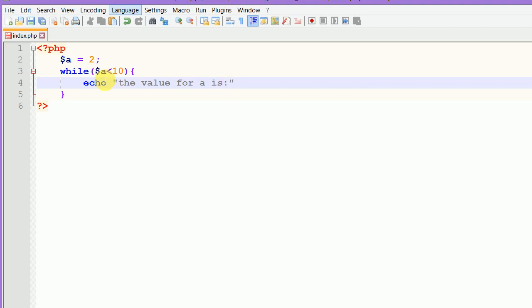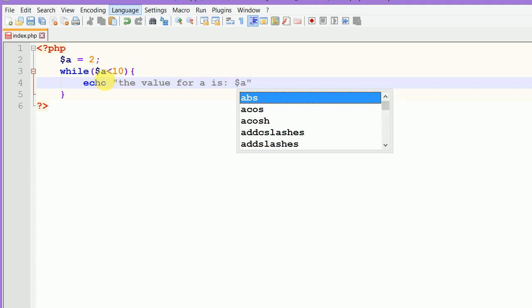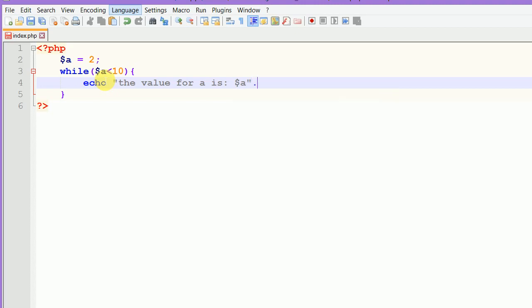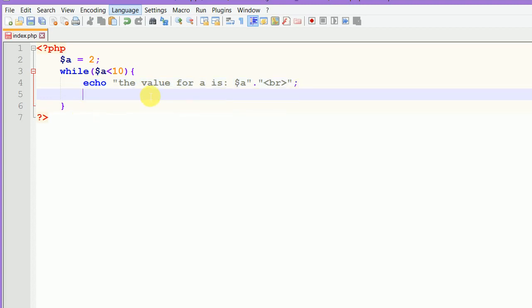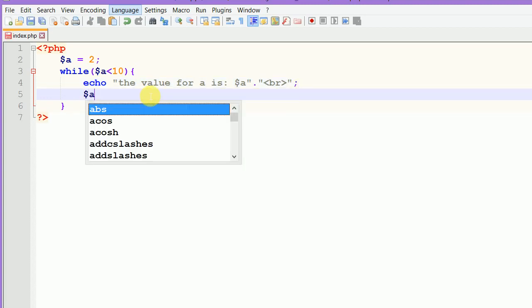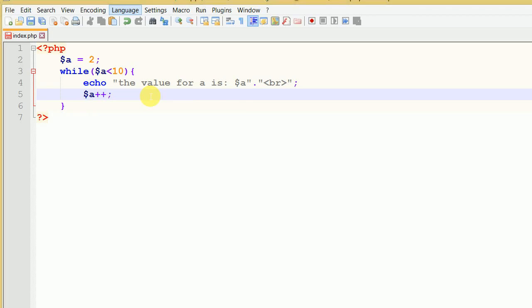Now the value for a is, so I'm just going to declare a, remember we said for a, and that's it. Then I come down here and always join with a break. It's good practice to join using a break outside there, to make you know the dot operator and how to list down your program. Then we adjust our brackets, and put there logical a but increment it, if that's what you want to do.